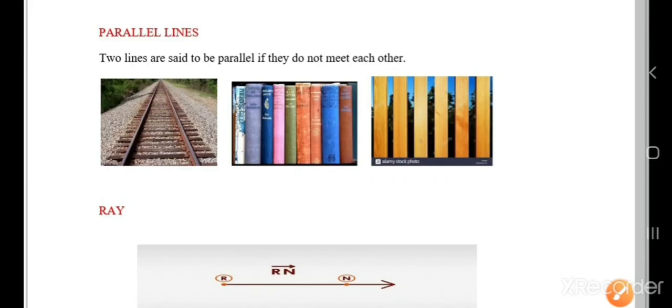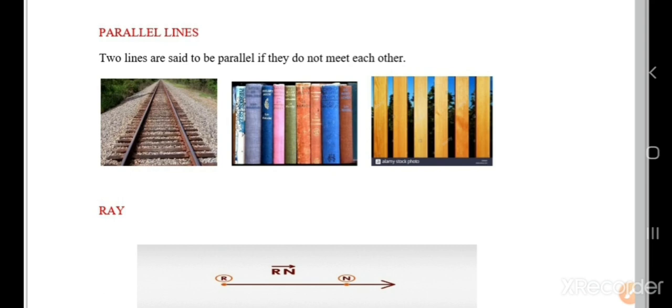Now, parallel lines. Two lines are said to be parallel if they do not meet each other when they are extended. That is parallel lines. See a few of the examples.